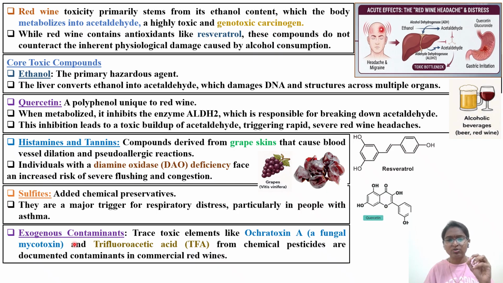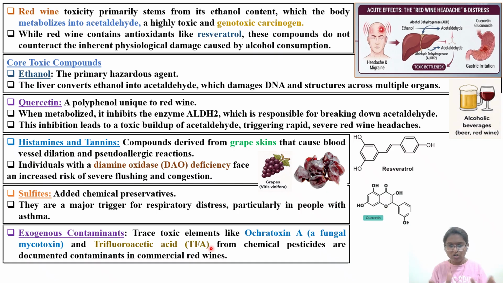Then we'll see some exogenous components which are part of this red wine. Trace toxic elements occur: ochratoxin A, which is a fungal mycotoxin, and trifluoroacetic acid from chemical pesticides are documented contaminants in the case of commercial red wine. So whatever red wine is available at the commercial level, some of it also contains these two components, toxic elements which act as contaminants, that is ochratoxin A and trifluoroacetic acid.